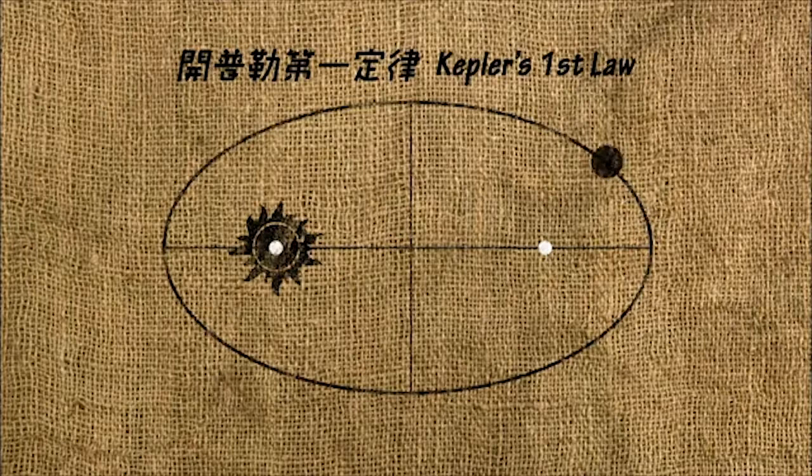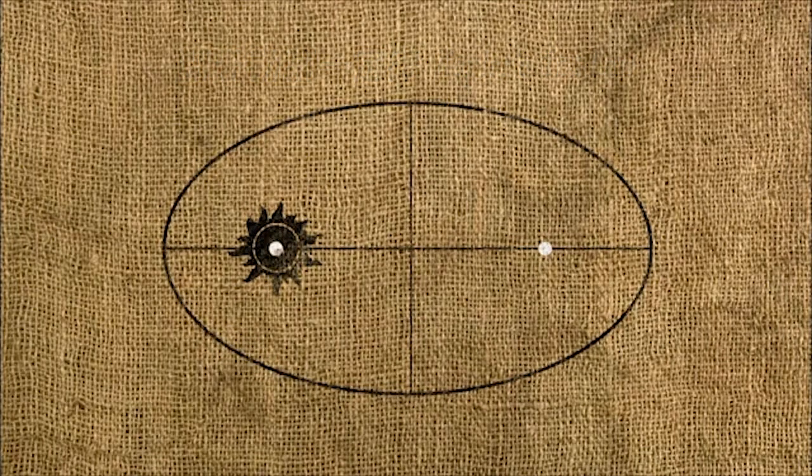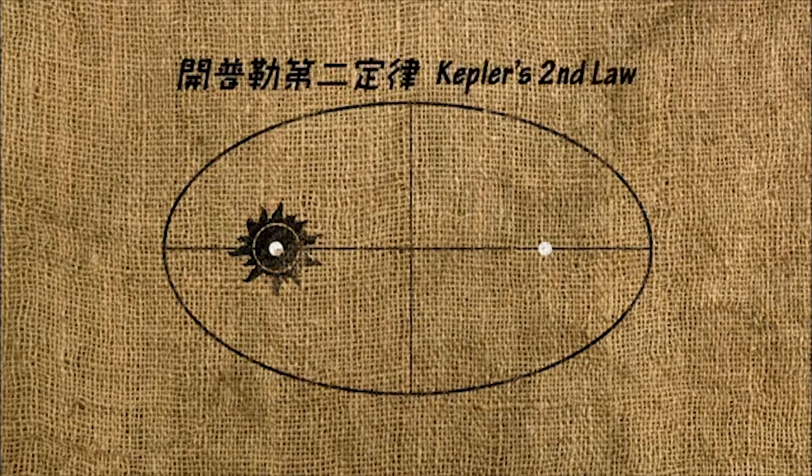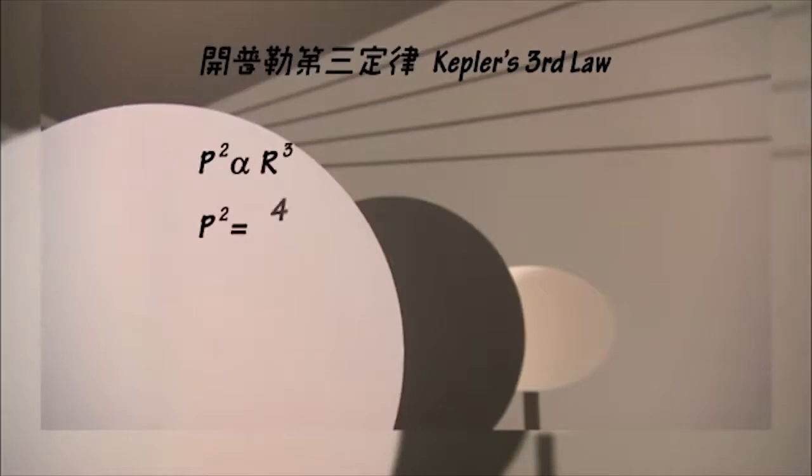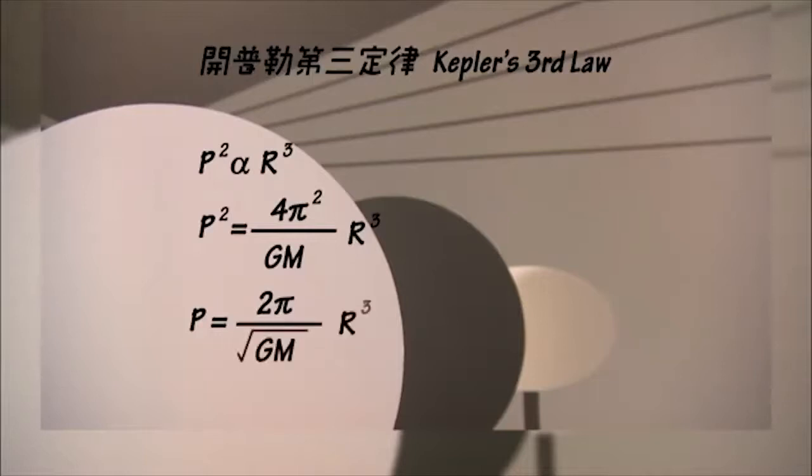Kepler's first law states that the orbit of a planet is an ellipse, with the Sun at one of the two foci of the ellipse. Let's continue. Kepler's second law states that a line segment joining a planet and the Sun sweeps out equal areas during equal intervals of time. Finally, Kepler's third law states that the square of the orbital period of a planet is directly proportional to the cube of the semi-major axis of its orbit.